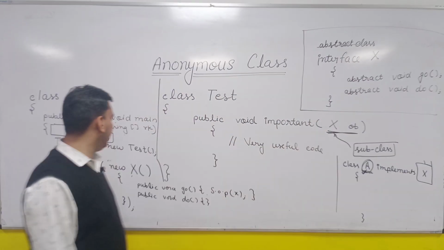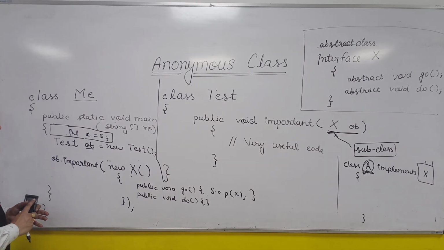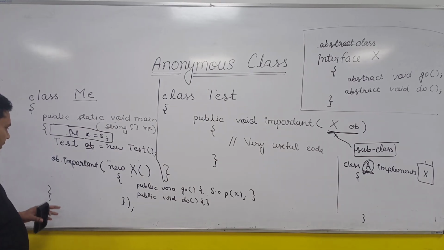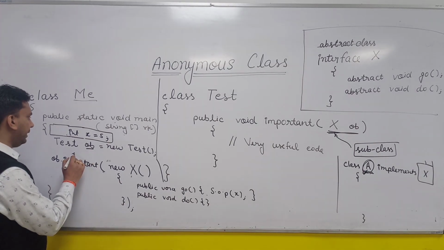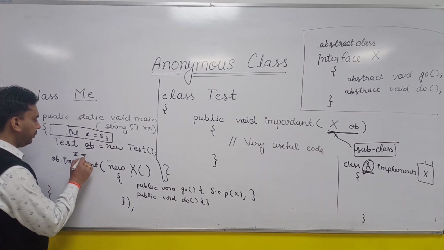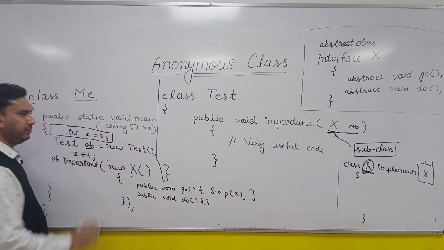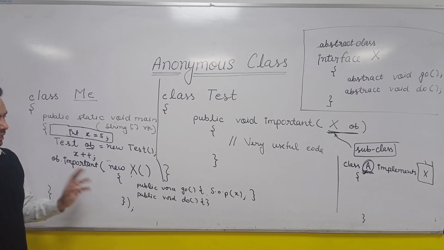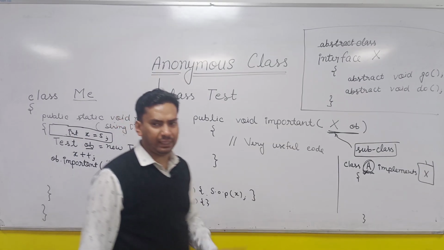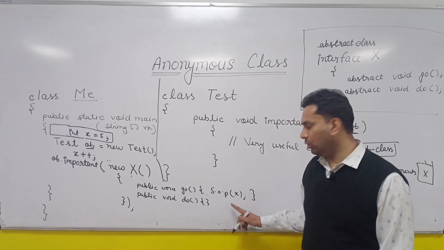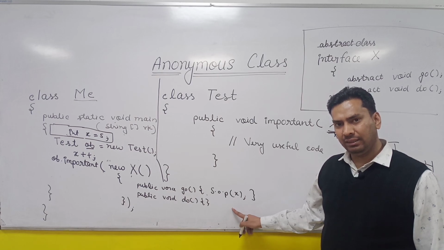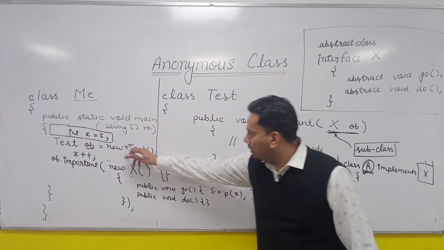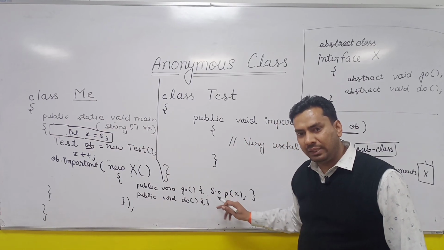Third scenario we will take here: somewhere here I am writing x plus plus. Now is it feasible to access this x inside this anonymous class? You are trying to access x, which is a data member of the enclosing block.